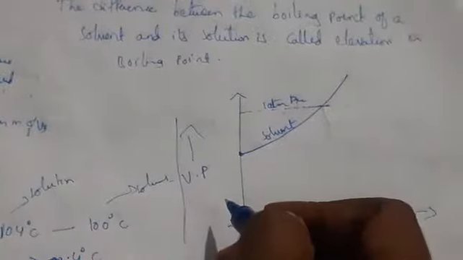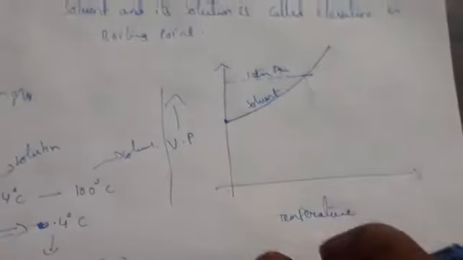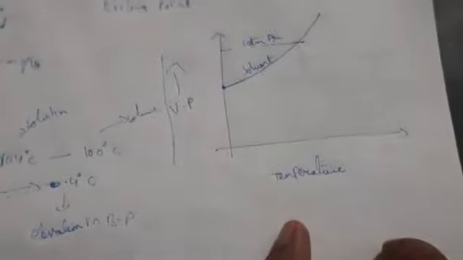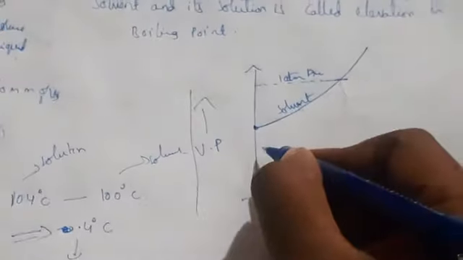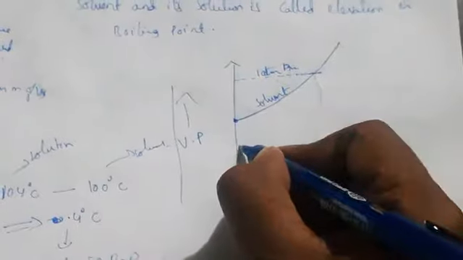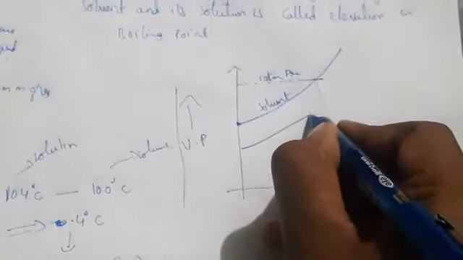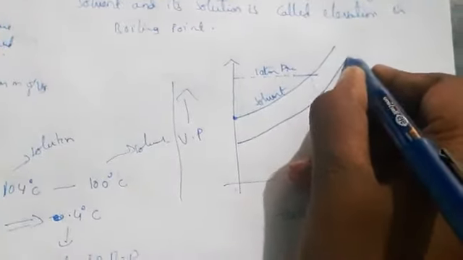Now when you add solute to the solvent, at 0 degrees it will not show that much vapor, because the decrease in vapor is what it shows when you add solute to the solvent. So then the boiling point increases.